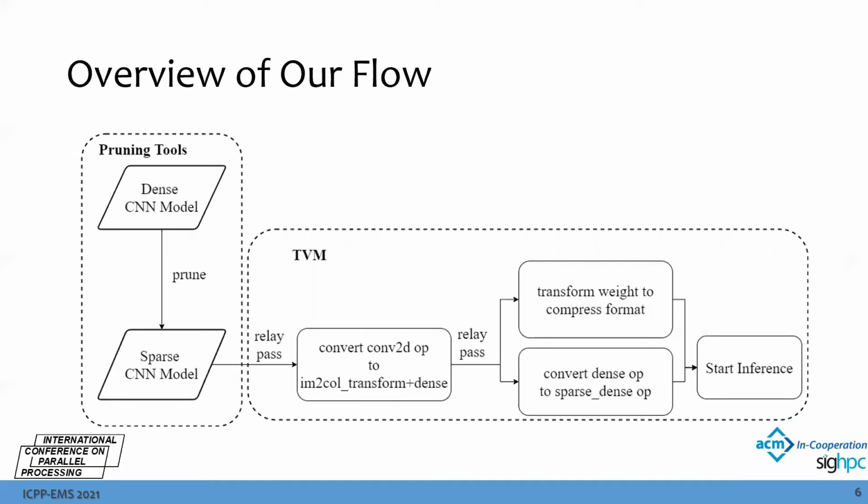And this is an overview of our flow. We will first prune the model to be sparse with a pruning tool such as Distiller. Then we take the sparse model as input into TVM. When TVM turns the model into a Relay IR graph, we use a visitor to replace the target convolution operator with an image column transform operator and a normal dense operator to do matrix multiplication. Then we exploit TVM's existing passes to replace the normal dense operator with a sparse dense operator that supports compressed scheme computation, and we can start to run inference on our model.